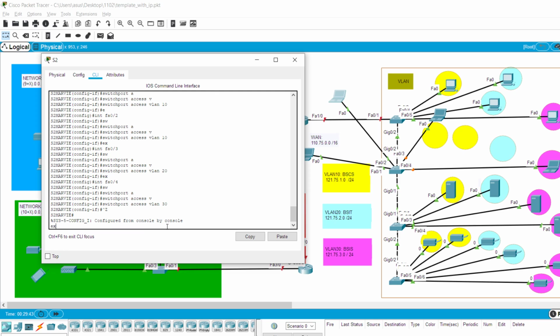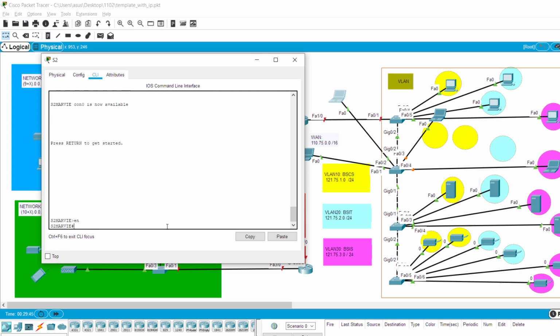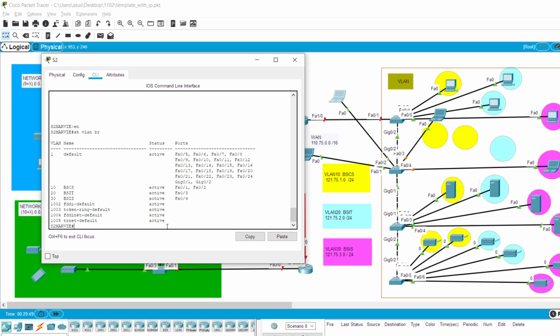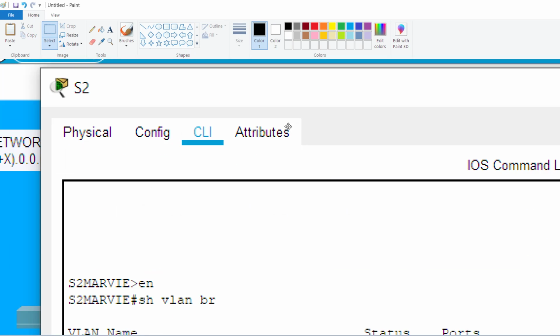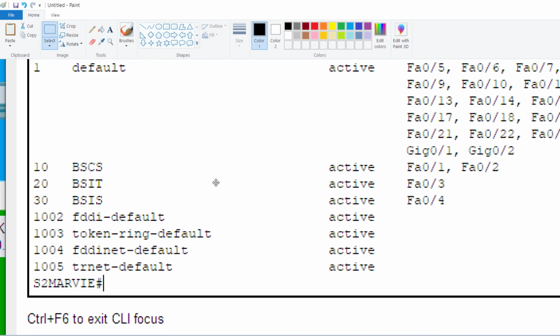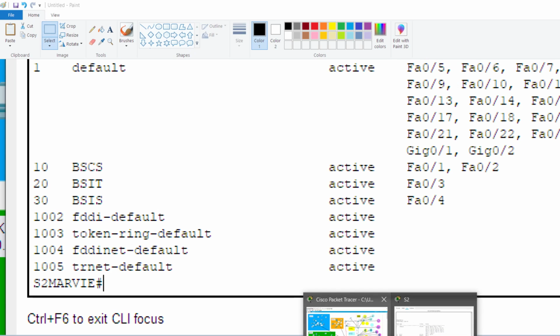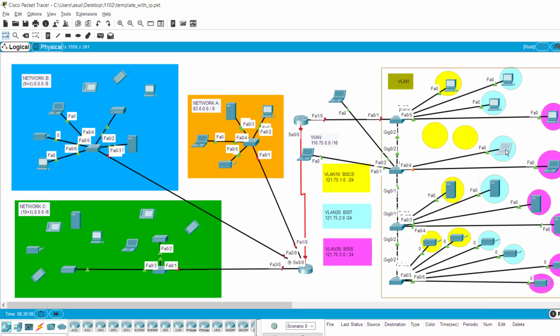Sige, very good. Let's go ahead and check. Show VLAN brief. Yes. So, compared to the first one, the first VLAN should have two. Okay, in the diagram, there's two yellow circles. I'll zoom in so you guys can see. So here, it's added na. So after adding the VLANs, sakto ni, 2, 1.